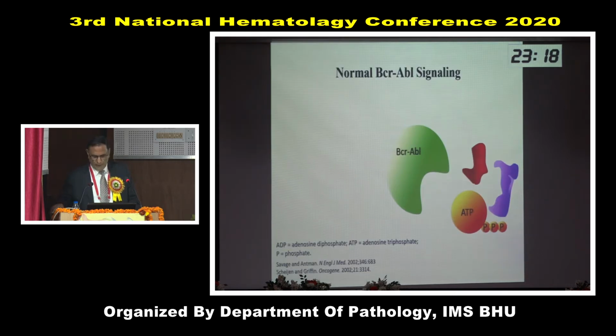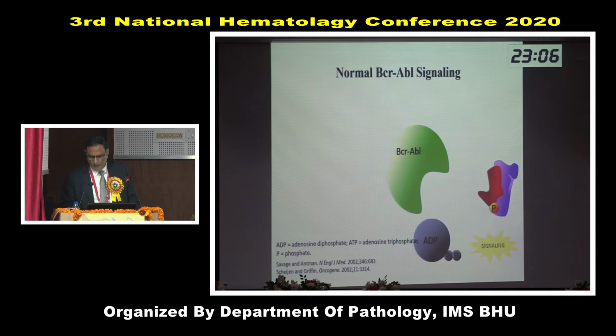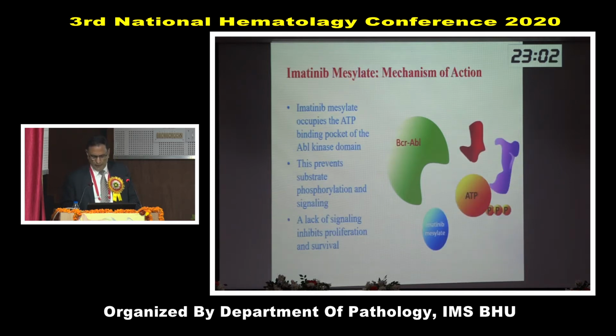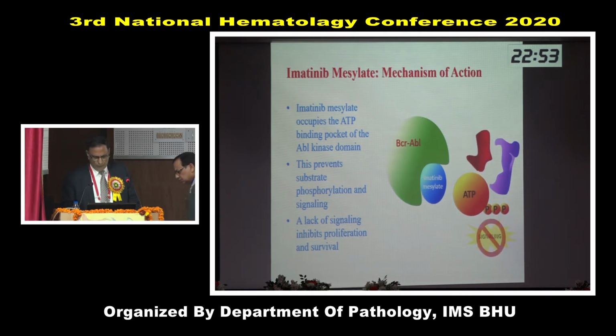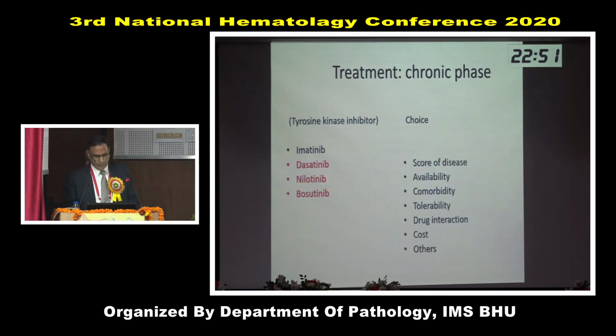What does this do? As I told you, BCR-ABL kinase has an ATP binding site, which leads to phosphorylation of substrate and then downstream signaling leading to neoplastic transformation. Imatinib blocks the ATP binding site of ABL kinase, thereby blocking all the downstream signals.